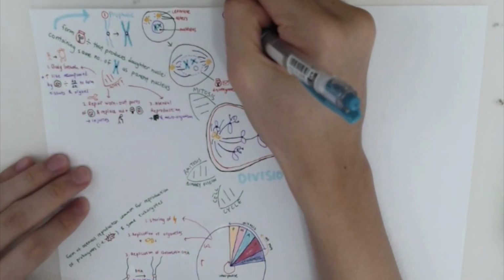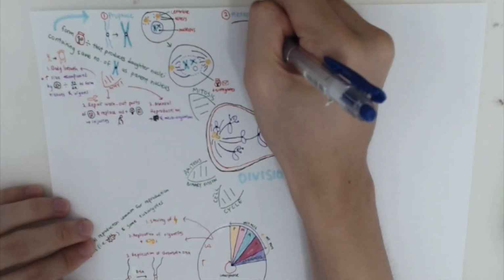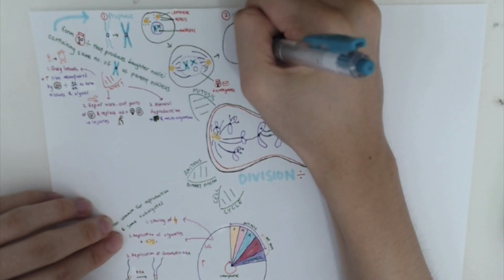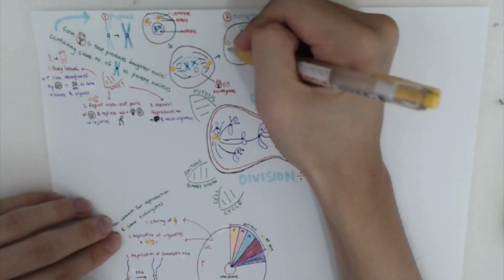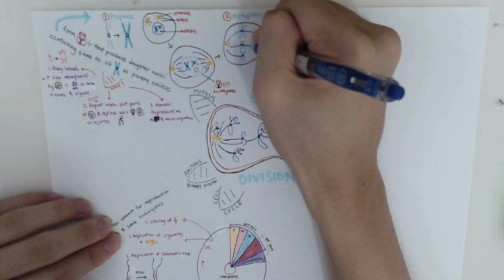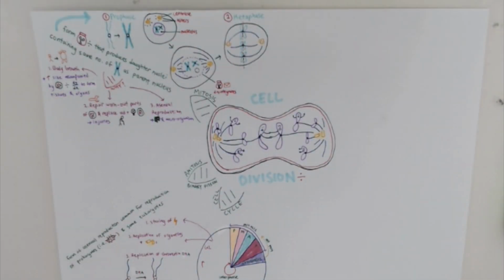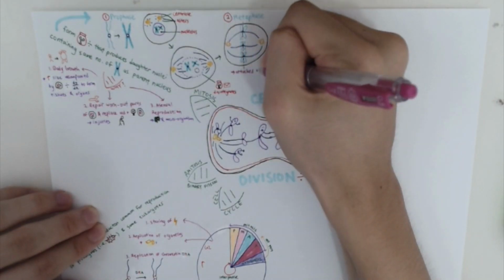The next stage of mitosis is metaphase, where the chromosomes line up along the equatorial plane of the spindle. The spindle fibers attached to the centromeres are adjusted accordingly to line the chromosomes up. One thing to note in the diagram is that the centromere is attached to spindle fibers on both sides. This is because the chromosomes will be pulled apart in the next stage of anaphase.